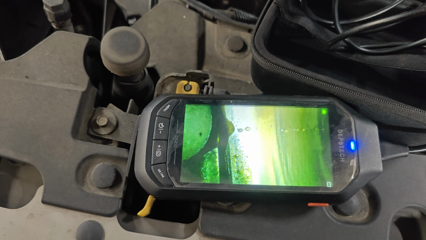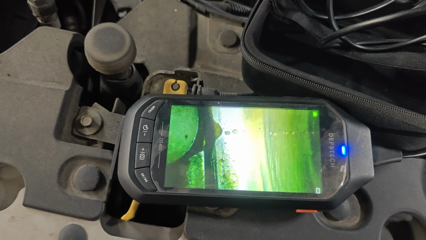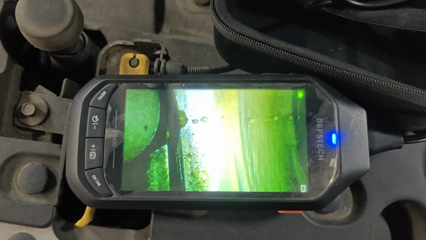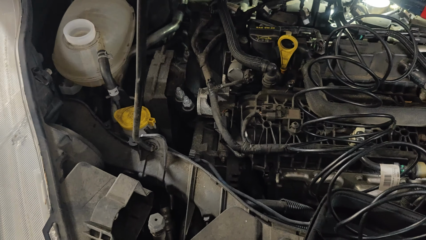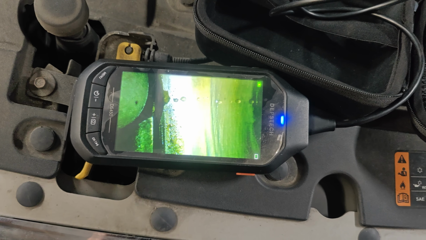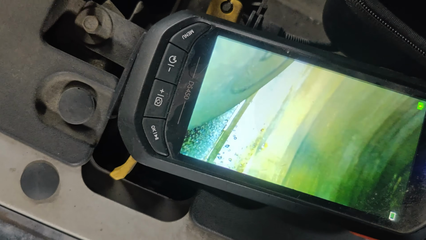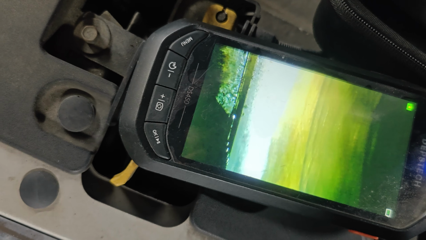But if it's leaking right now, it's going to leak even worse later. And there's no pressure. Look at that. It's just dripping. Cap's still off. Let's see, is there any other spots? Because it looked really wet around the whole thing.